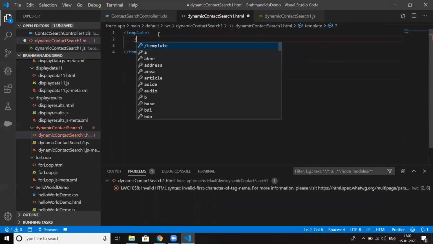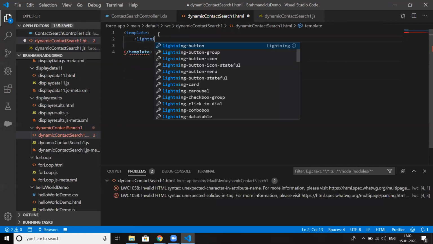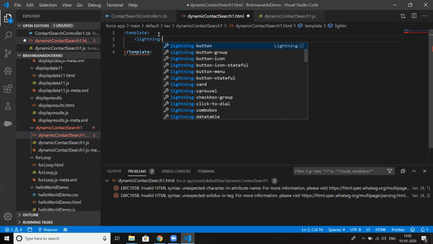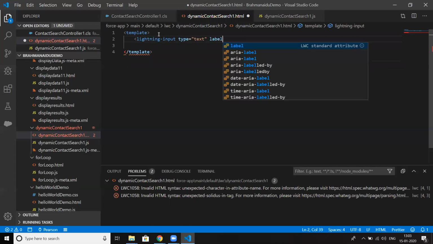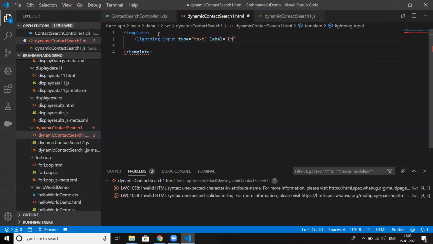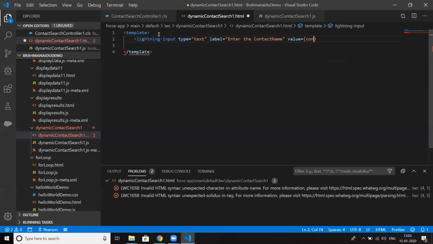Lightning input type equal to text, label equal to enter the contact name, and value equal to conLastName.